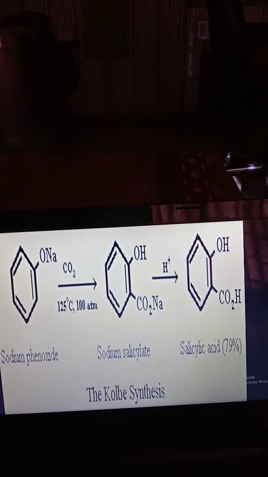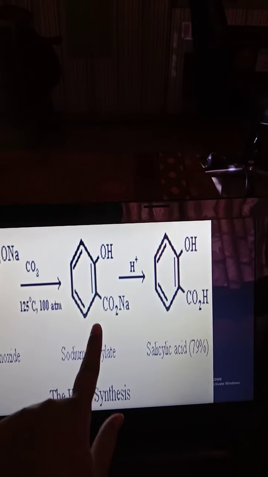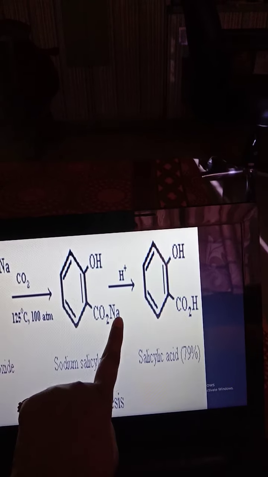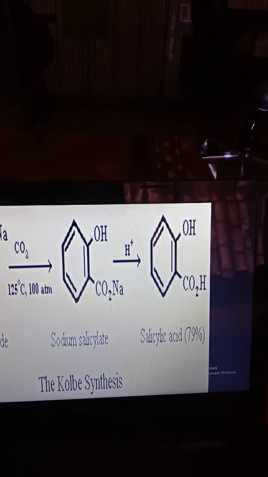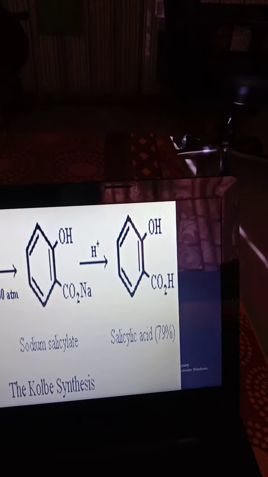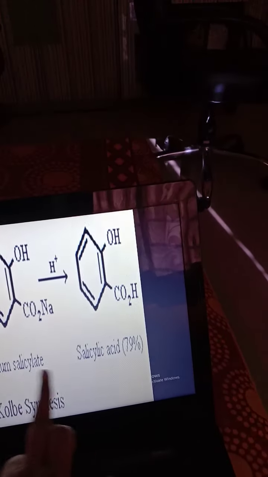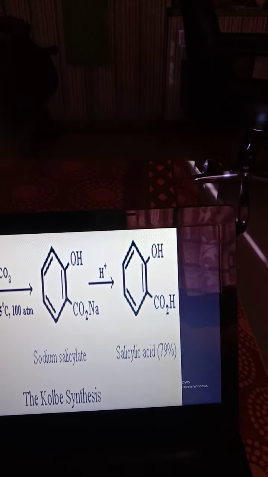Sodium phenoxide in the presence of carbon dioxide at 125 degrees and 100 atmospheric pressure gives CO2Na. The oxygen is present as it is, and it binds with hydrogen. If protonation is done, this OH group stays as it is. This is sodium salicylate, and the final product is salicylic acid, 79%. This is the Kolbe synthesis.